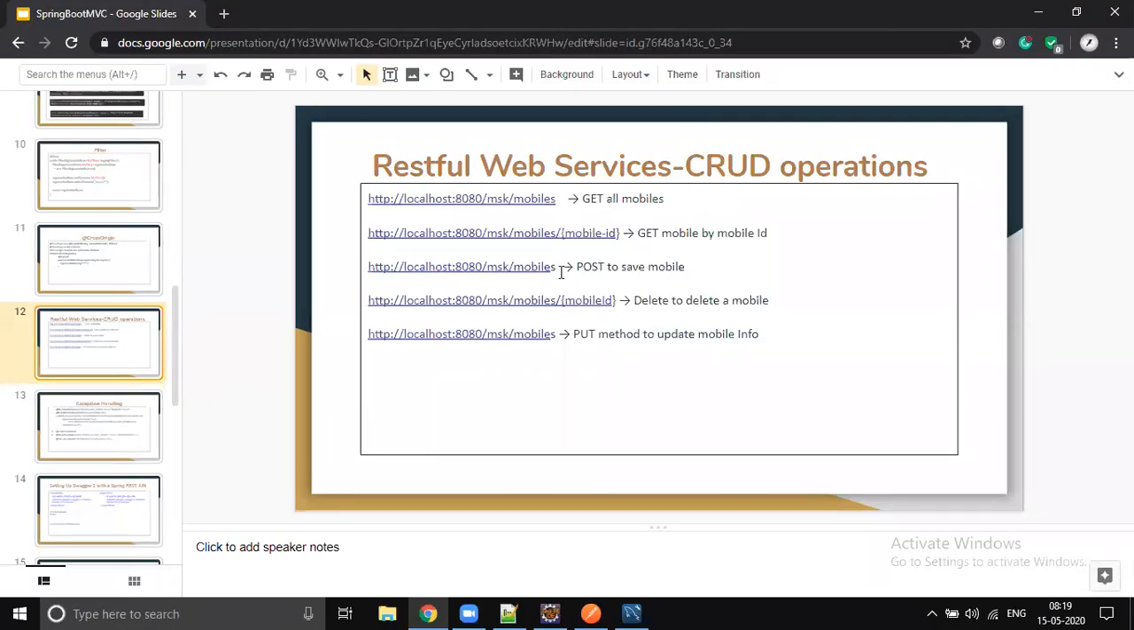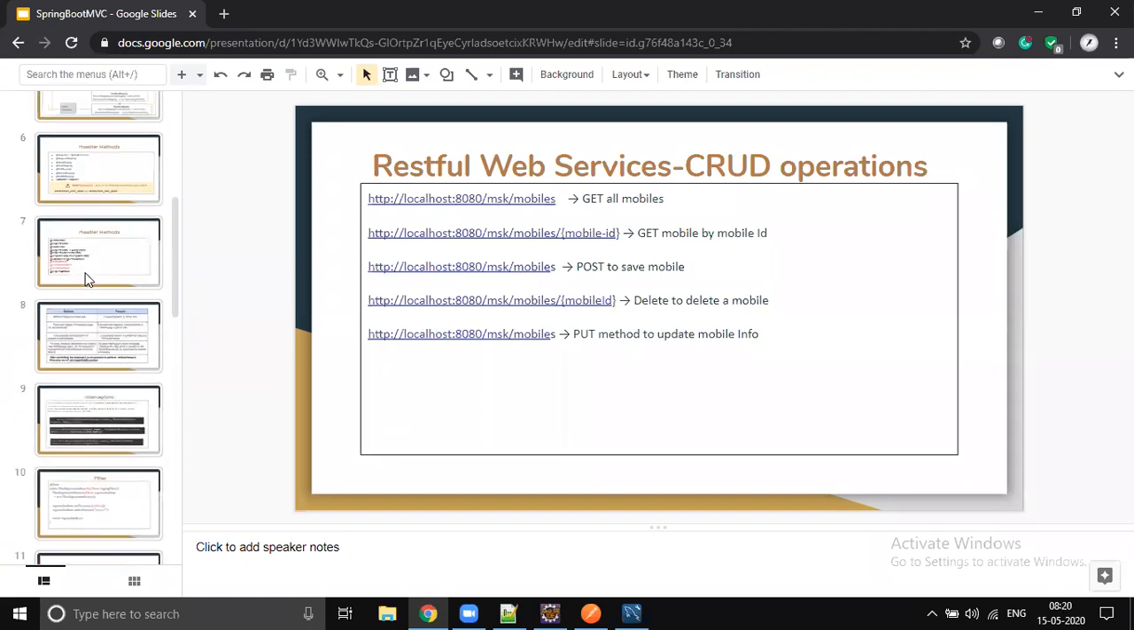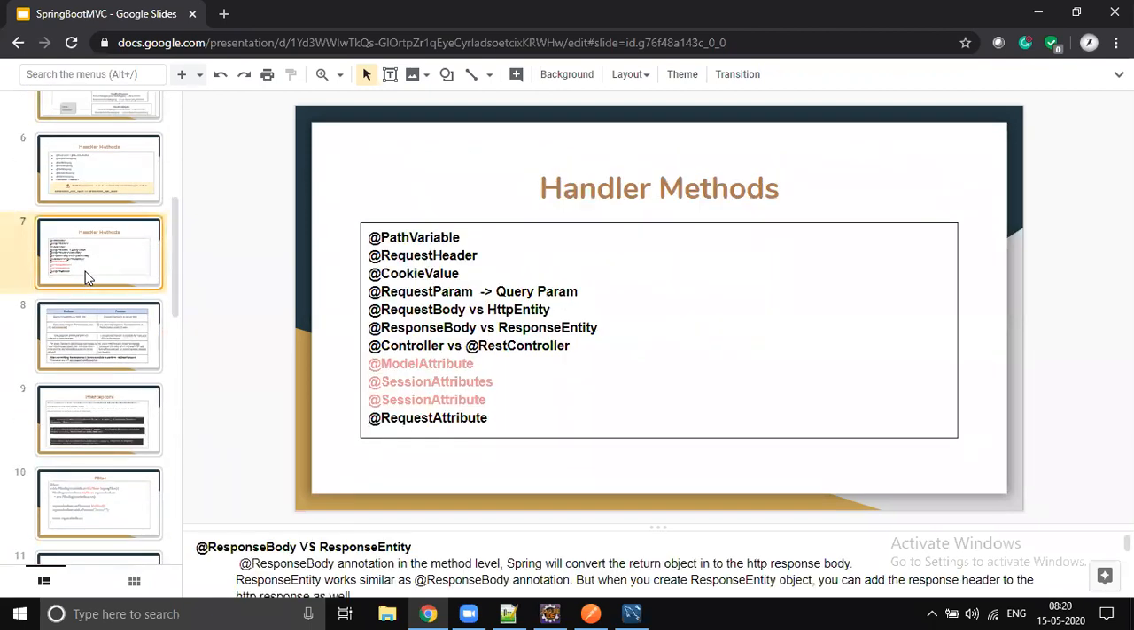And then we are saving the mobile, deleting the mobile, updating the mobile, all these things are done. For saving, we are giving the status like 204, right? I believe 204 created. So that's how things were done yesterday itself. So today we're going to add a few more topics, right?